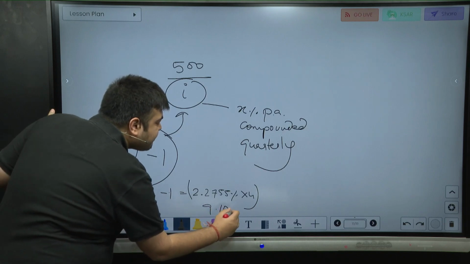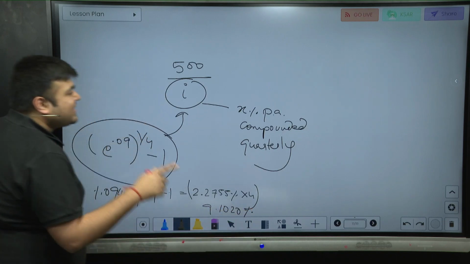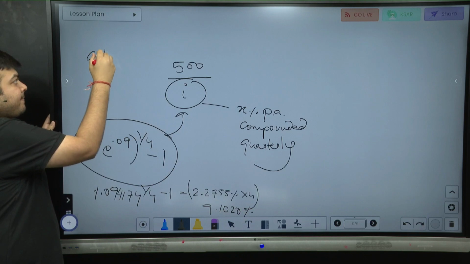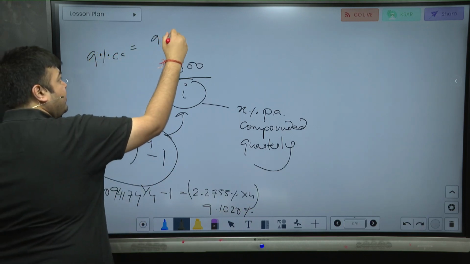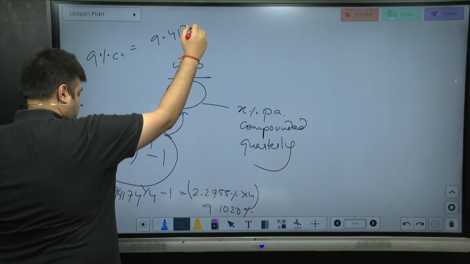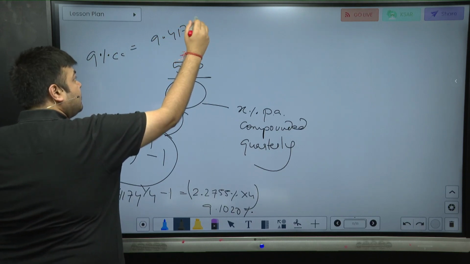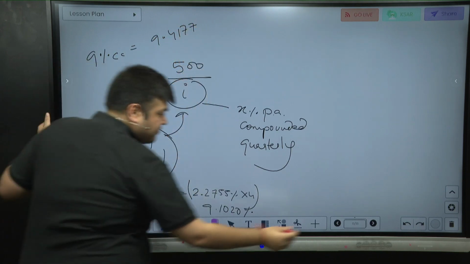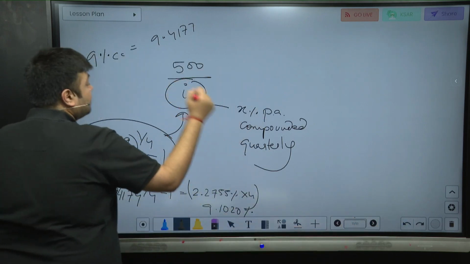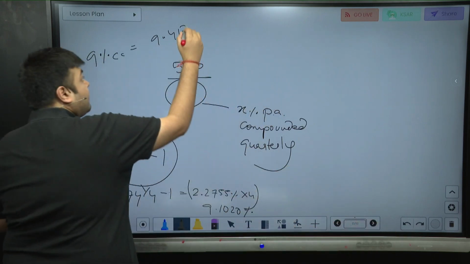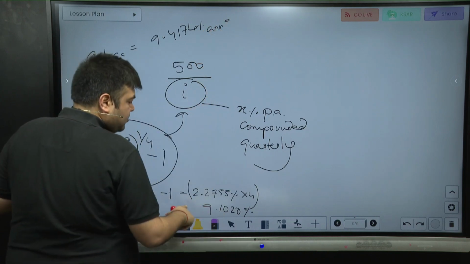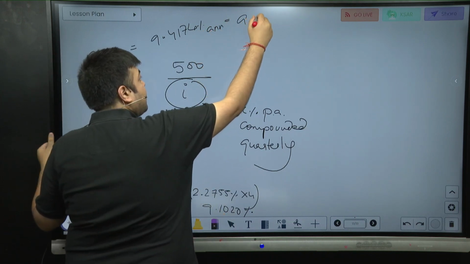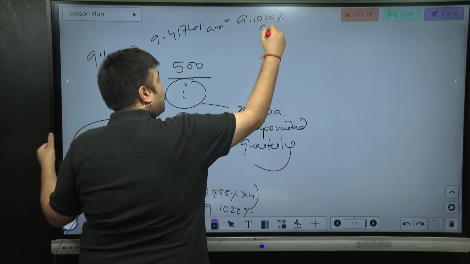9.1020%. So basically 9% CC is equal to 9.4174% annual, which is equal to 9.10% quarterly.